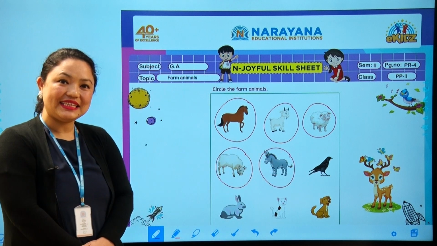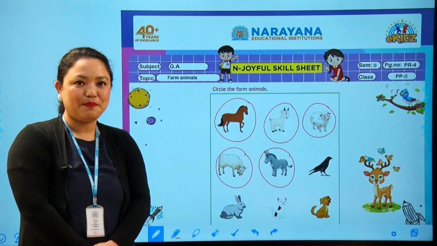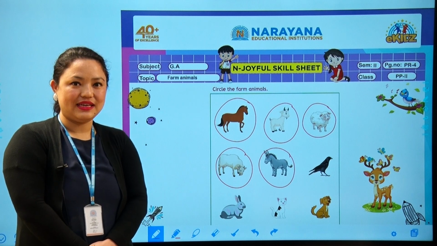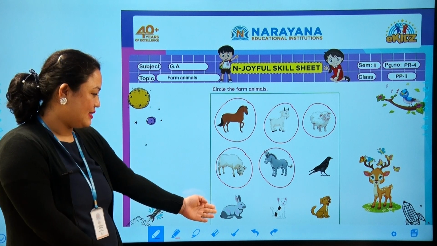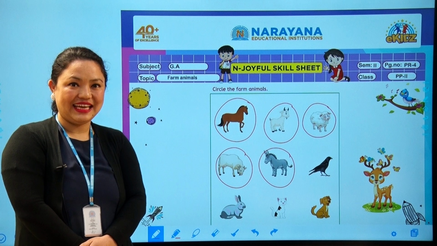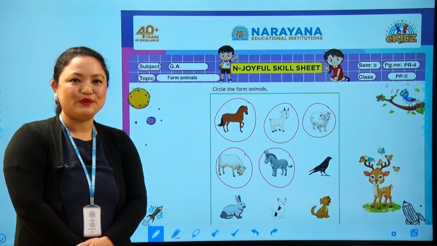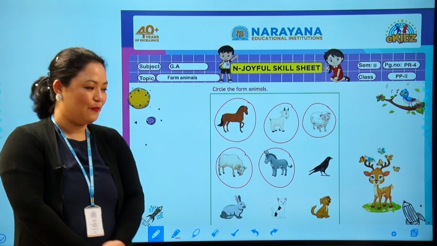Next, what is this? Yes, it's a bird. Bird is a farm animal? No, so we will not circle it, okay? Next, what is this? Yes, it's a rabbit. Rabbit is a farm animal? No, so we will not circle it, okay?